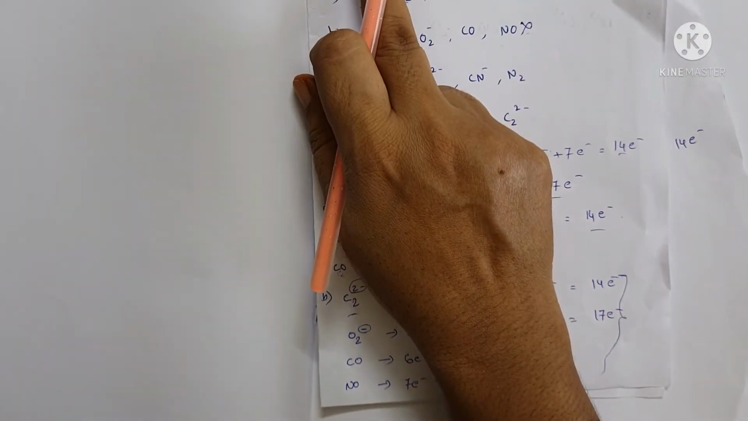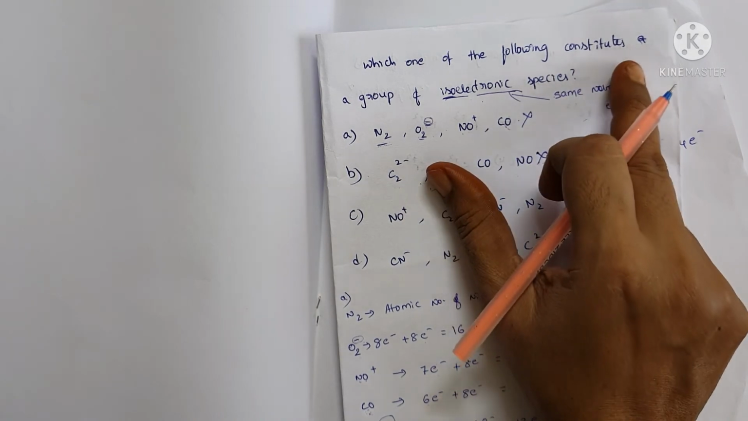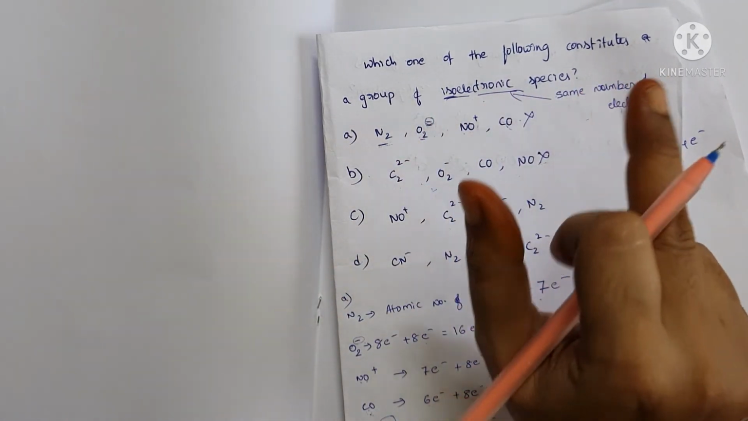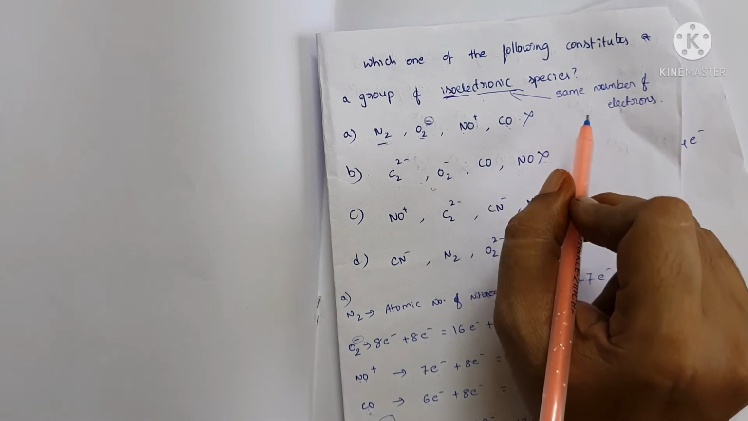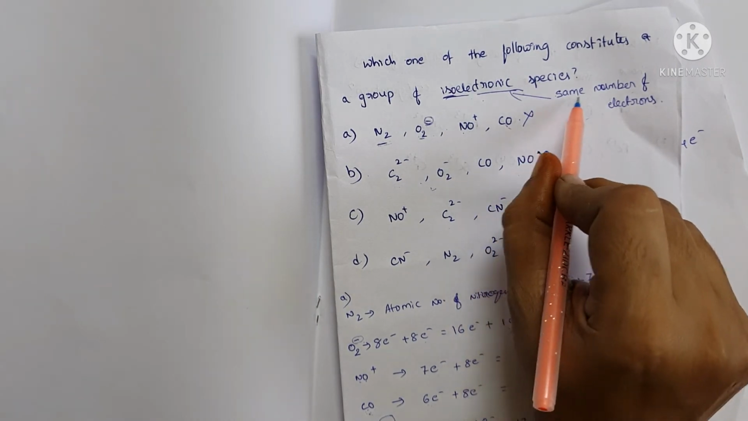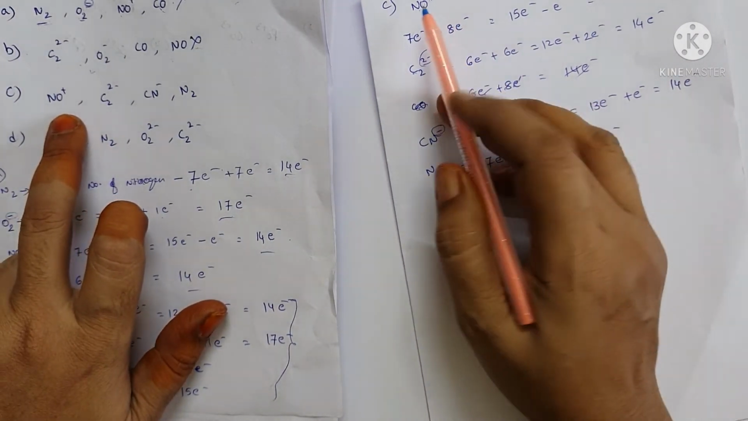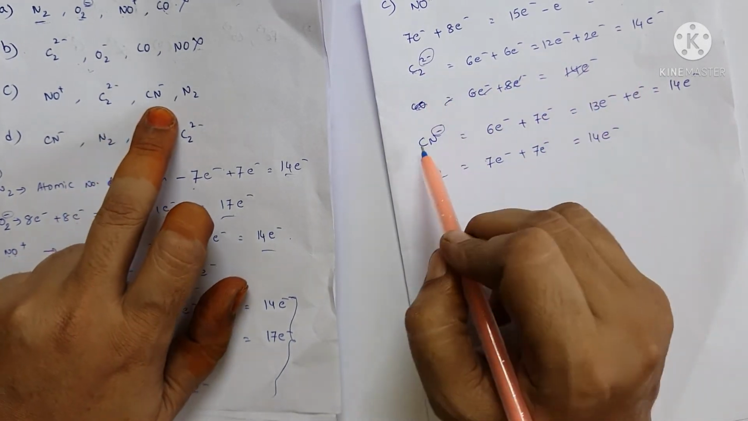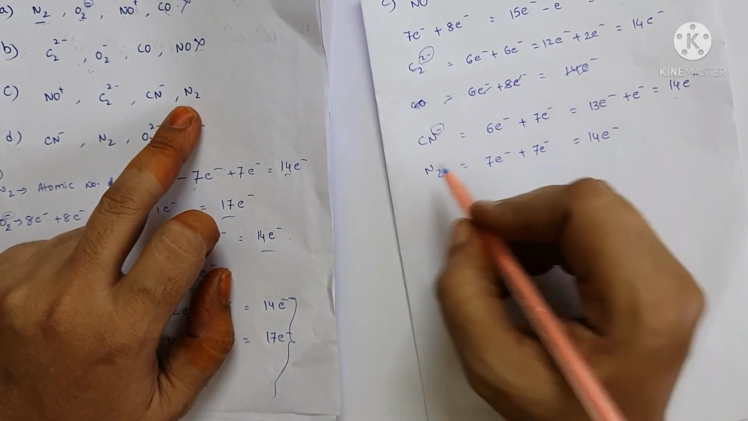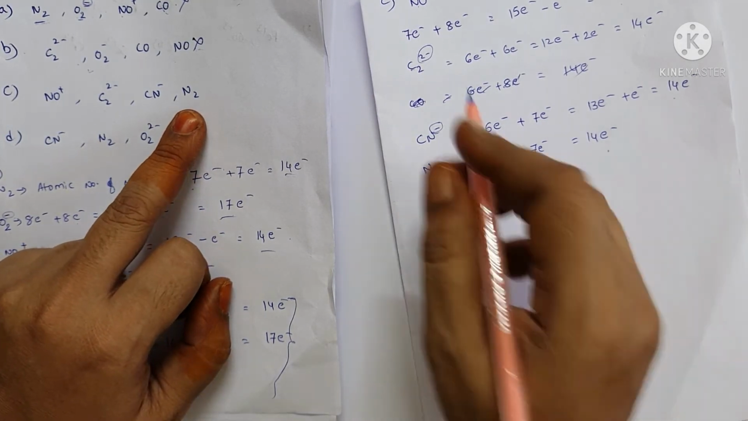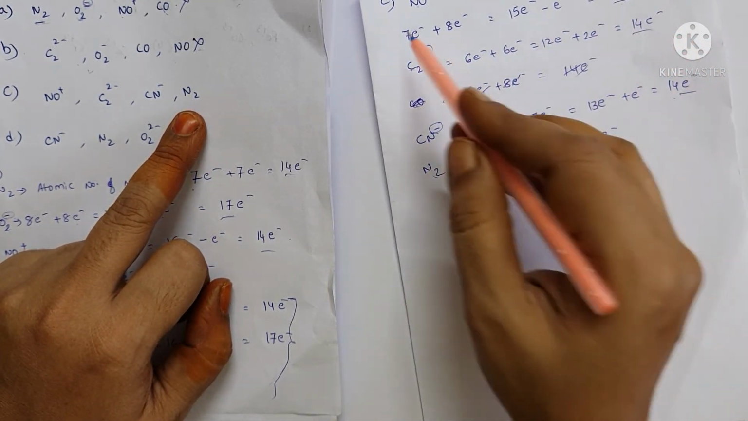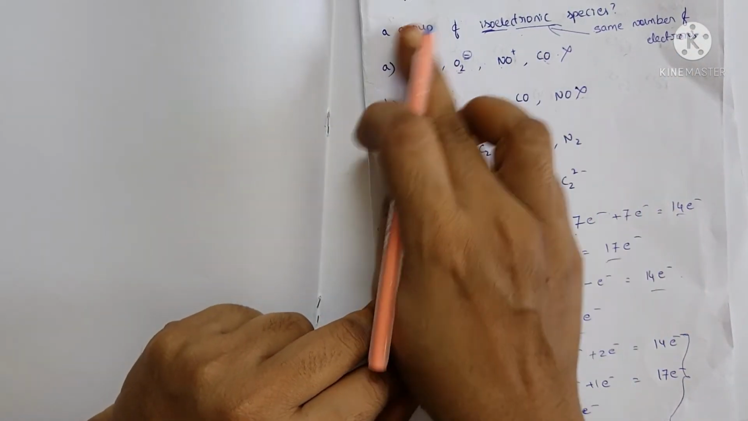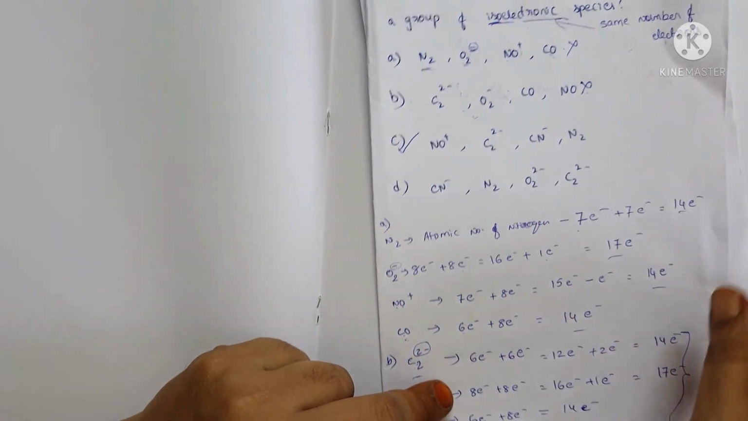So what is the question here? Which one of the following constitutes a group of isoelectronic species? Isoelectronic means same number of electrons. So in option C, NO plus 14 electrons, C2 2 minus 14 electrons, CN minus, cyanide ion, 14 electrons, nitrogen molecule 14 electrons. So all these are having the same number of electrons. So option C is the correct answer for this question. Understood?